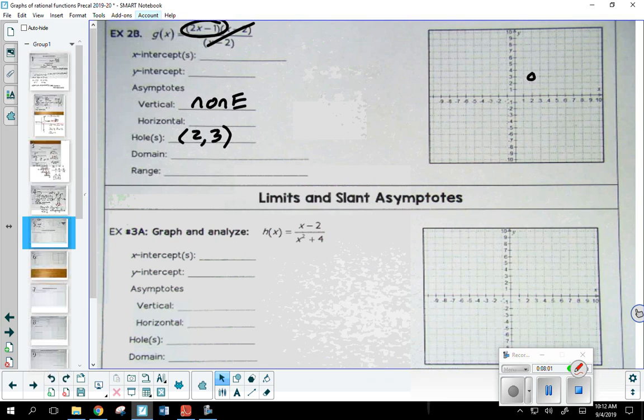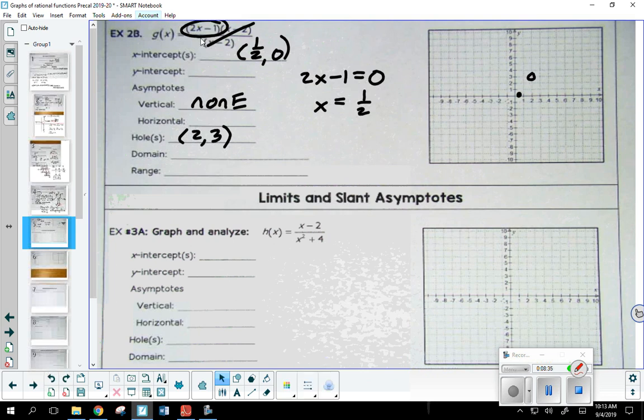Let me bring up the shortcuts again. If you want to find the x-intercept or intercepts, you want to set the numerator equal to 0. The only thing left in the numerator is just 2x minus 1. So if 2x minus 1 equals 0, add the 1, divide by 2, x equals what? 1/2. Now remember, always write your intercepts as an ordered pair. So this one I'm going to say (1/2, 0), and I'll fill this in as we go. So 1/2 is right here.